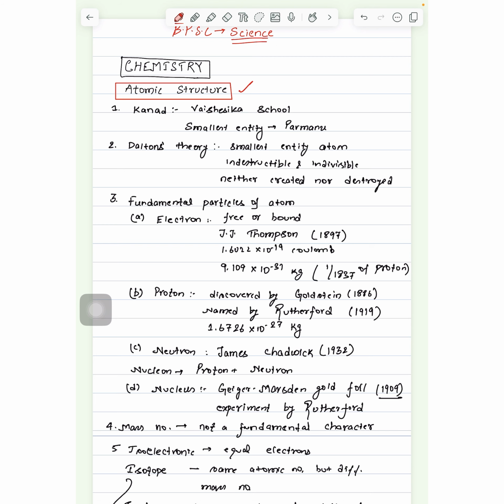The notes that I have prepared are from Ghatna Chakra. I have read the introductory part of all the chapters as well as the previous year questions, and I have compiled notes from that introduction part as well as the PYQ part. So the notes are comprehensive and very much relevant for the exam.